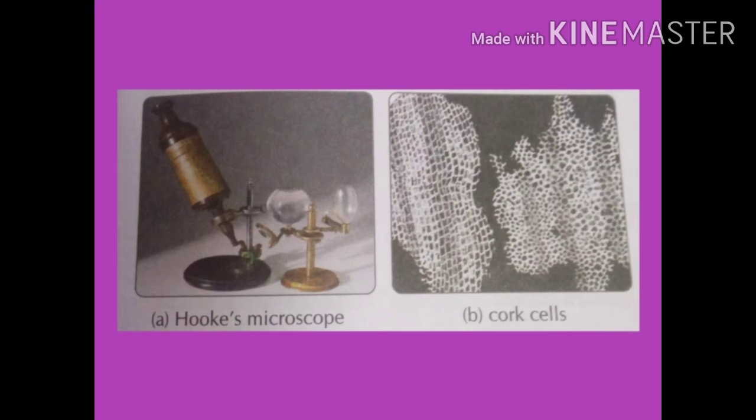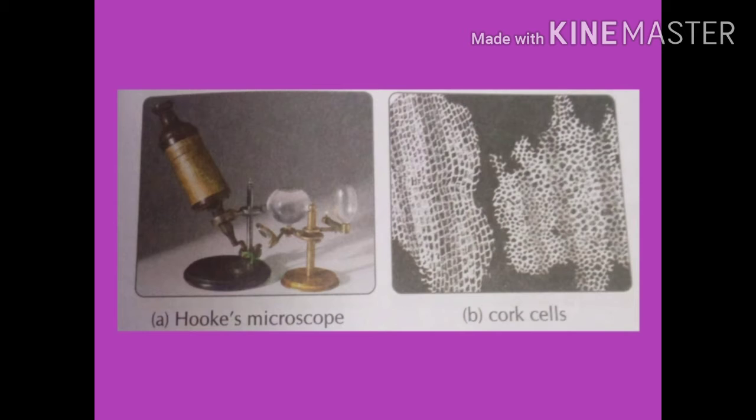However, even 150 years after Hooke's discovery, very little was known about the cell until improved microscopes with high magnification were made. In 1838, 1839 and 1855, three scientists gave some theory about the cell, that all living organisms are made up of cells.